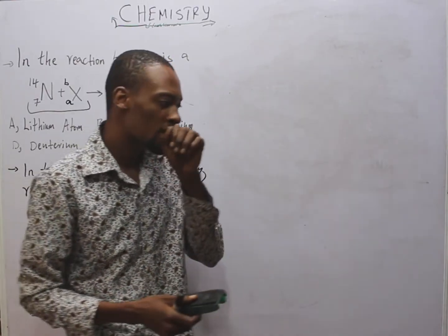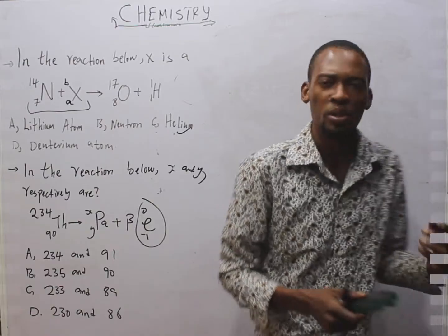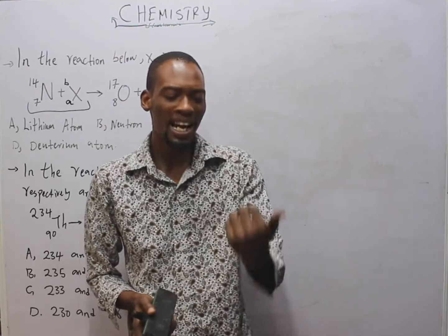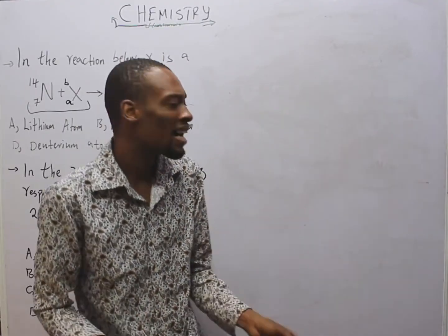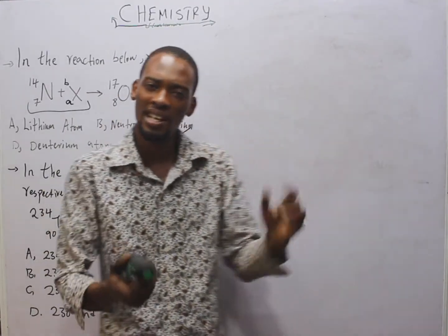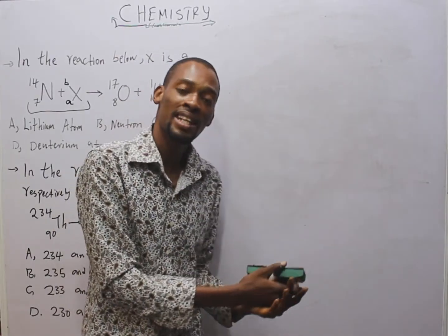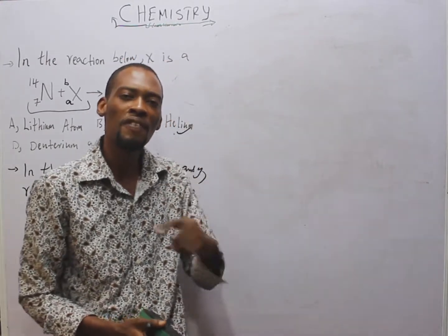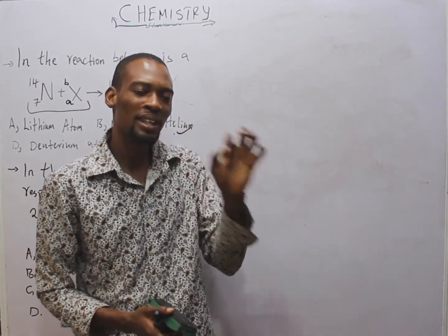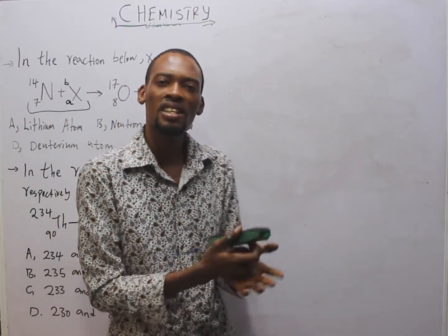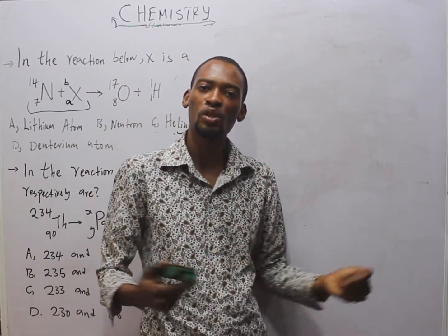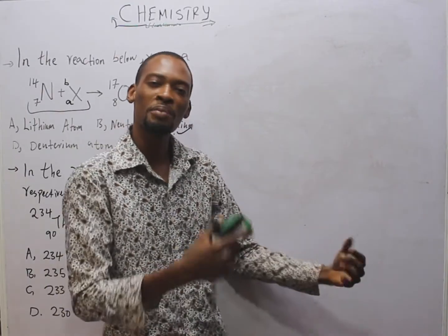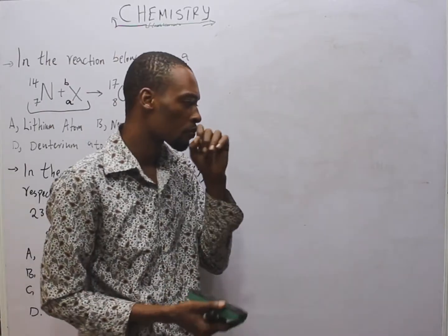Dalton also says that the atom is the smallest particle of a substance. Later, we discovered that the atom is not the smallest particle. We have subatomic particles, which are proton, neutron, and electron. Proton is positively charged, neutron is neutral, and electron is negatively charged, which revolves around the atom. We learned that the mass of the atom is a result of the proton and neutron. They contribute more to the mass. We also learned that even protons have smaller forms.